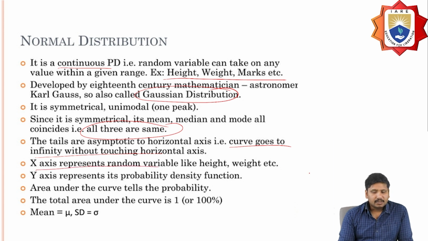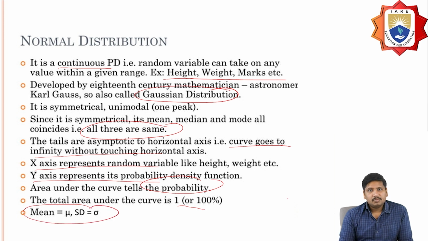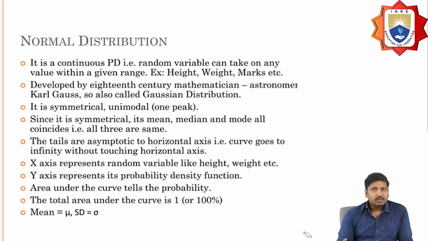So here the x-axis is going to represent the random variable like height and weight, and the y-axis represents the probability distribution. The area under the curve tells the probability, and the total area is 1, or 100%. The mean is represented as mu, and the standard deviation is represented as sigma. These are some of the concepts regarding the normal distribution.